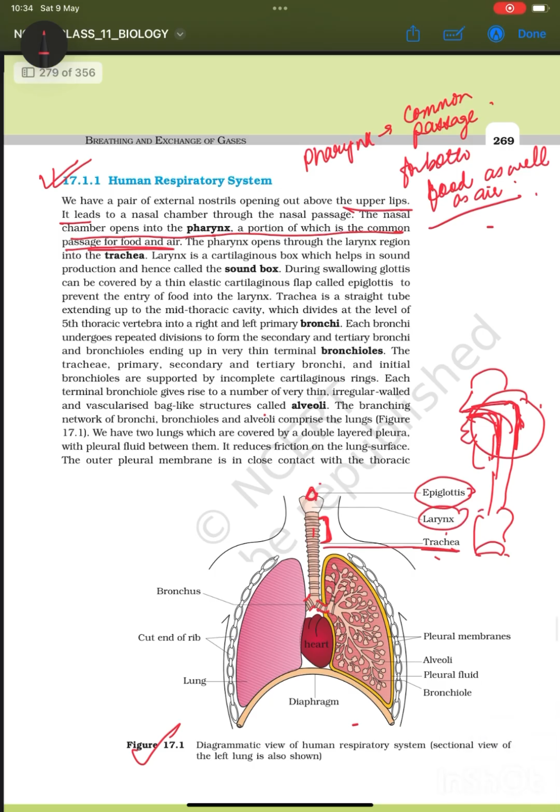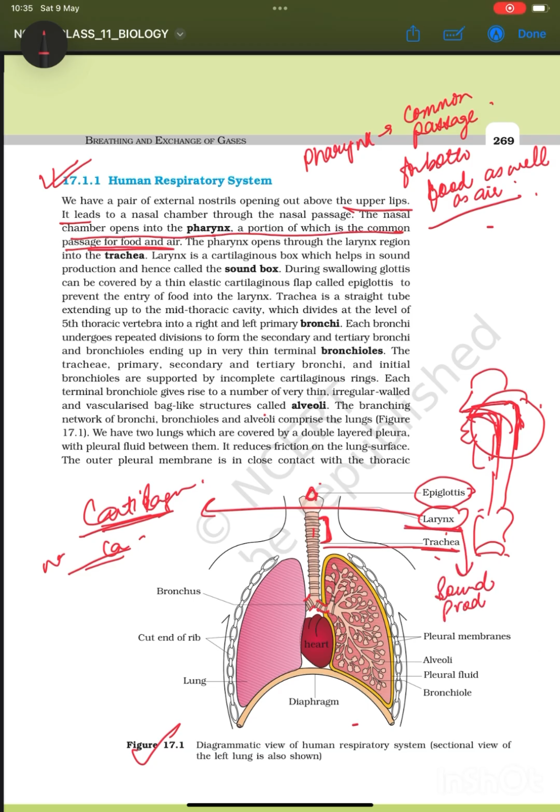Now what is larynx? Larynx is a cartilaginous box. This is cartilaginous, made up of cartilage, right? So this is a cartilaginous box which helps in sound production. It is also called the sound box, and the basic function of larynx is sound production.